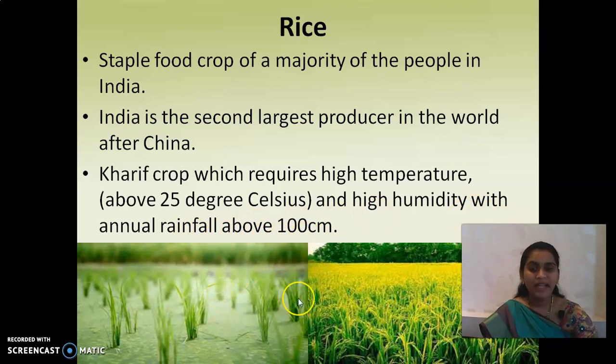So for paddy it requires more and more water, and it needs more temperature, and more and more humidity and rainfall also. Okay guys, remember it is a staple food crop, and India is the second largest producer of rice in the world, and the Kharif crop requires high temperature, that is above 25 degrees, and high humidity with annual rainfall above 100 centimeters.